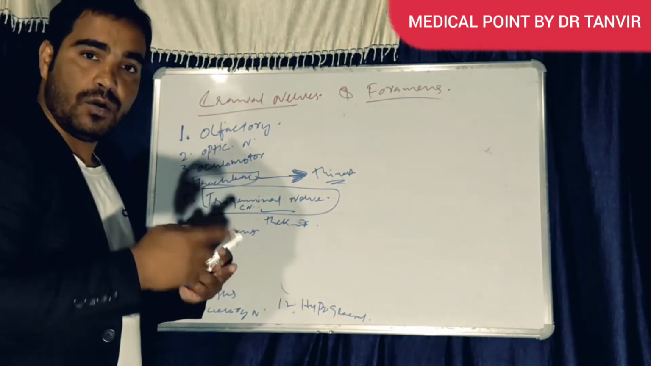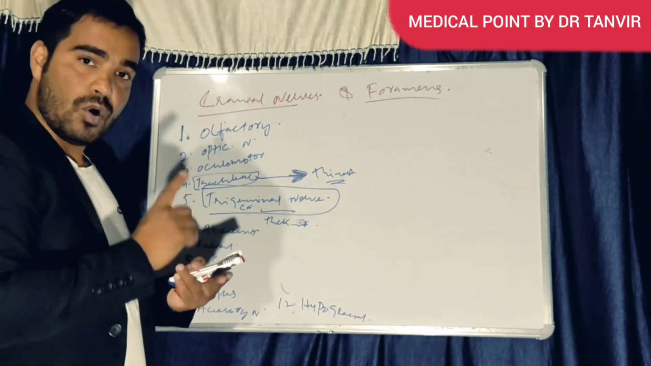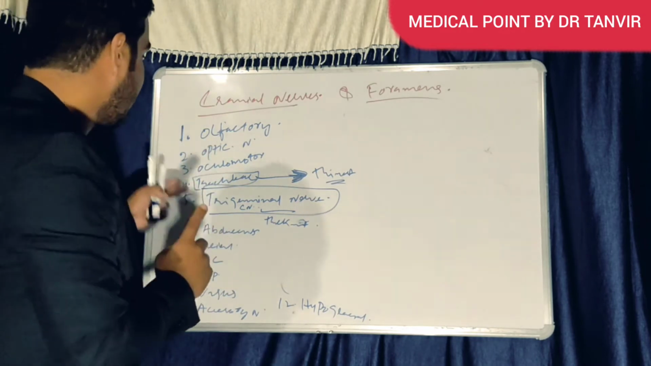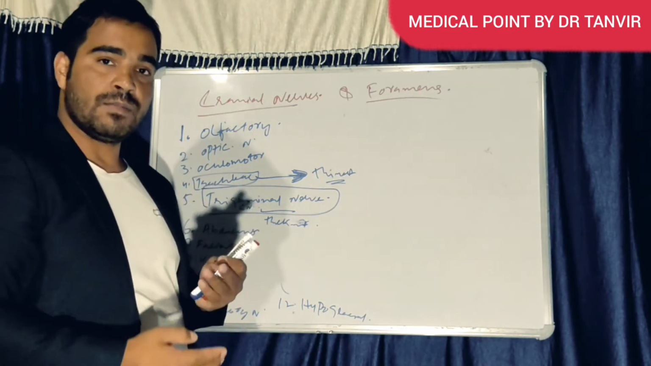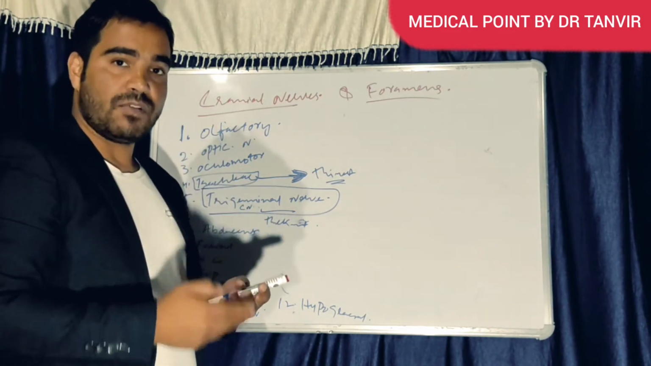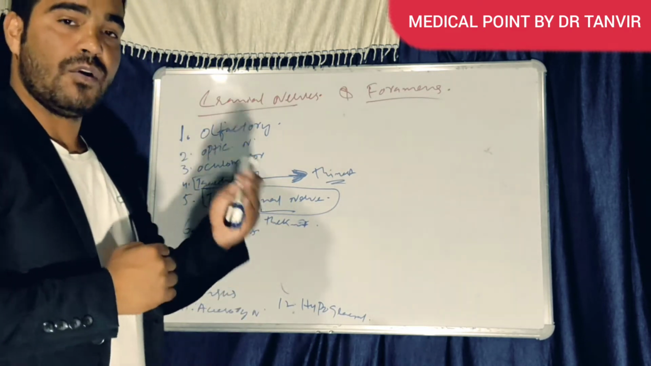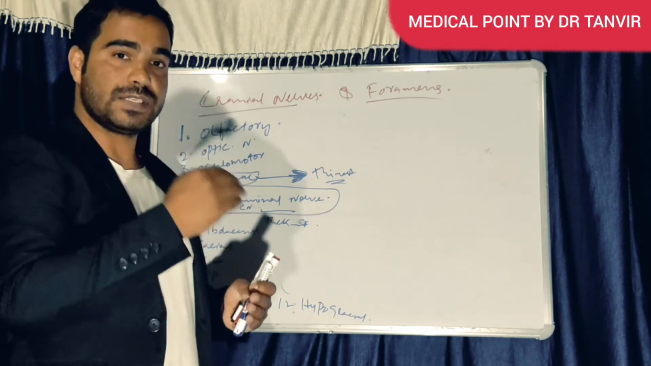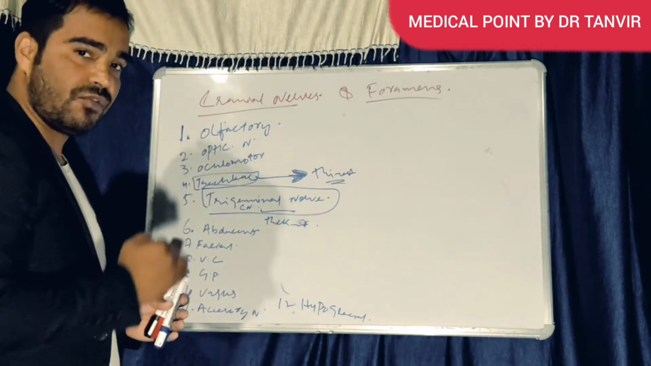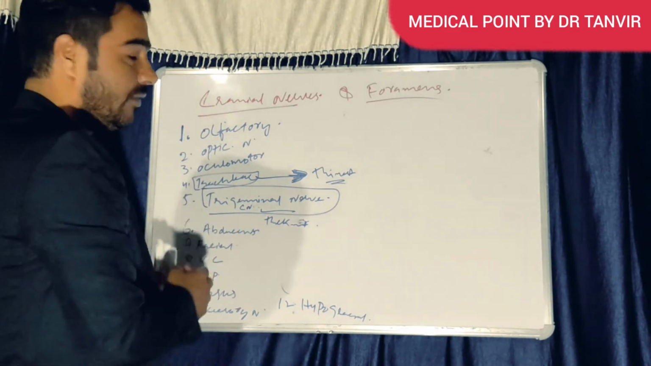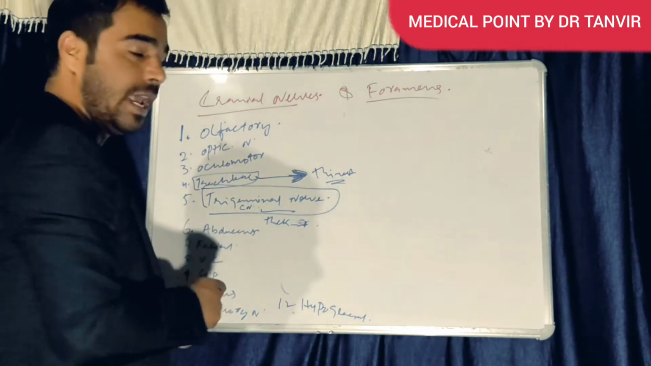Cranial number 1, olfactory. Cranial number 2, optic. Cranial number 3, oculomotor. Cranial number 4, trochlear. Cranial number 5, trigeminal. Cranial number 6, abducens. 7, facial. 8th, vestibulocochlear. 9th, glossopharyngeal. 10th, vagus. 11th, accessory, and 12th, hypoglossal.